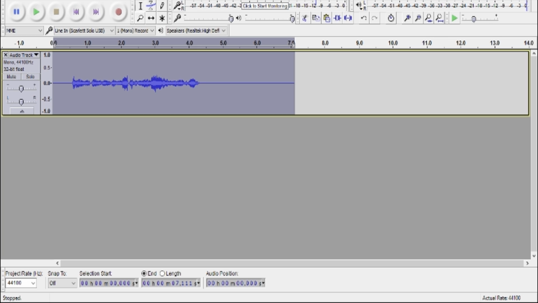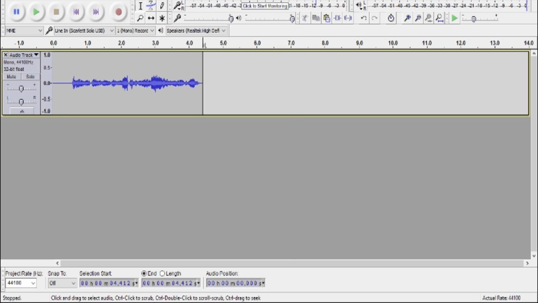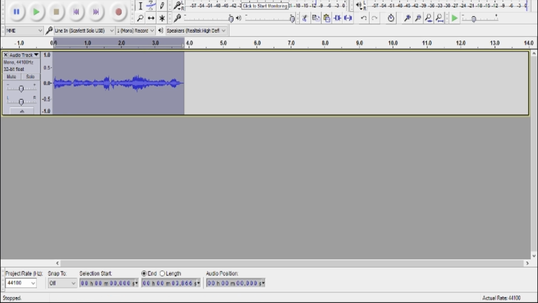I know a lot of newer voice actors neglect to put a noise filter on it, and it makes their recordings just sound awful. So there's a little tip for the day. Once you're done with that, you can just shorten the track, cut out the rest of the noise. This will be a pretty short track. So for the actual effects, it's fairly simple.